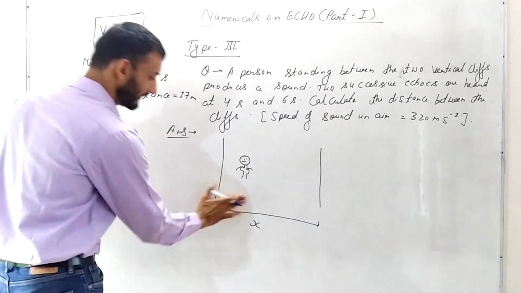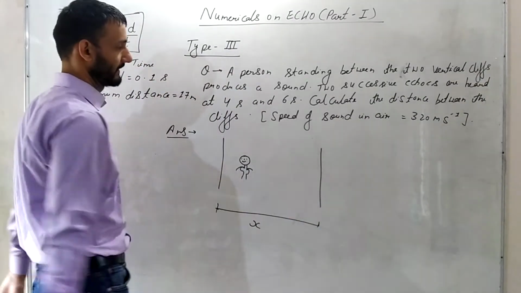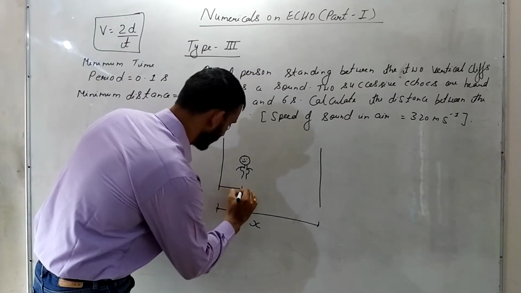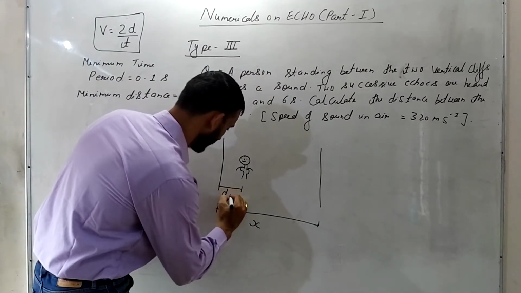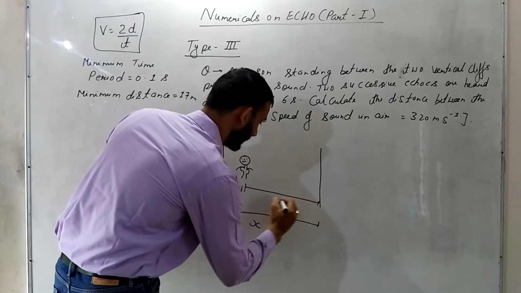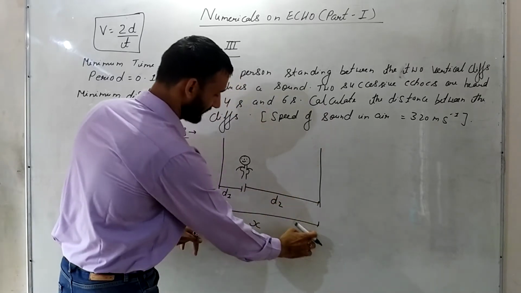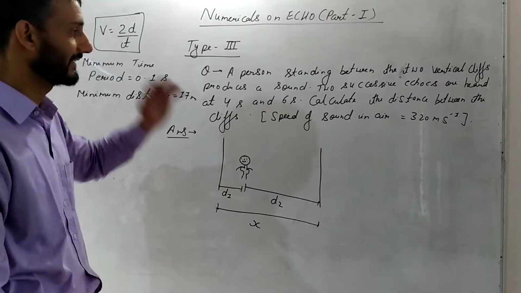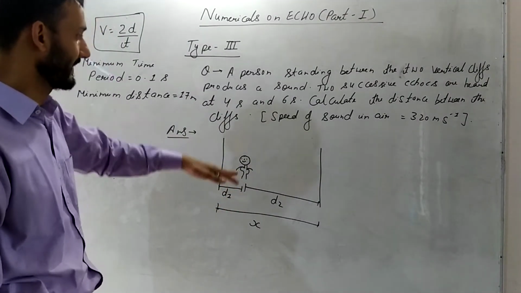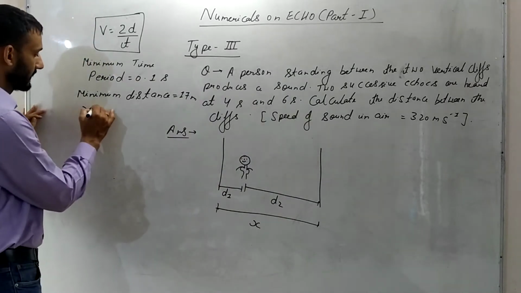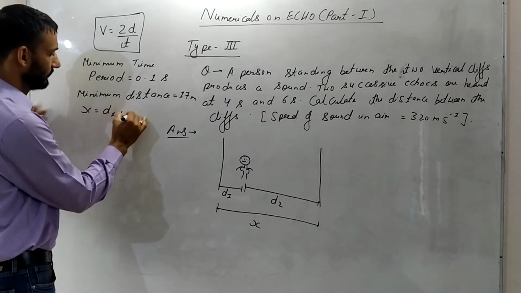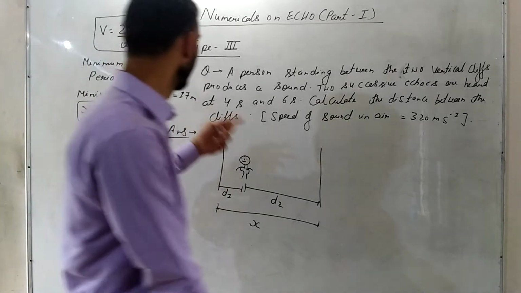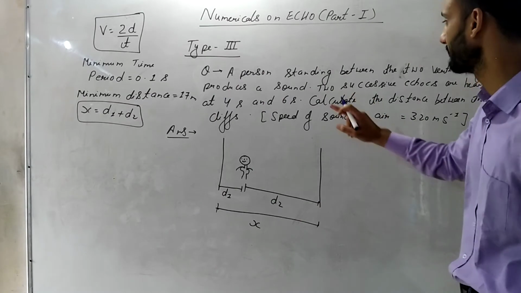Let us assume that this distance is d1 and this distance is d2. Now you know that x will be d1 plus d2. So if I calculate d1 and d2, I can add them up to find x. Very simple numerical, but it is a different kind, so we have put it under type 3.